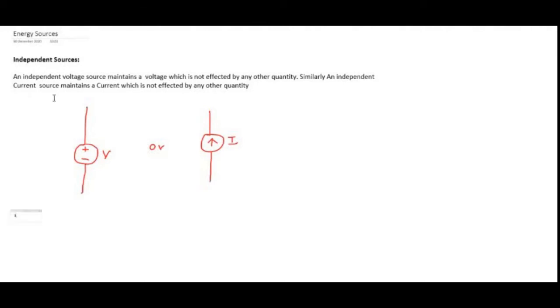The first one is the ideal voltage source, or another one is the practical voltage source. And the second one is the ideal current source, or else practical current source.